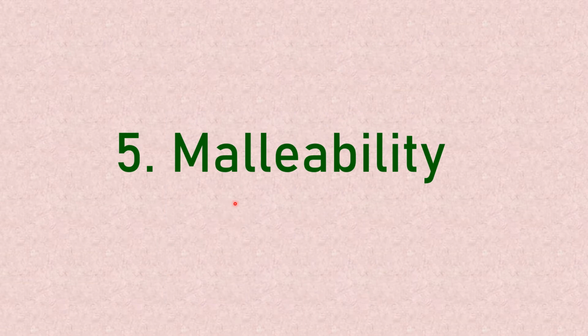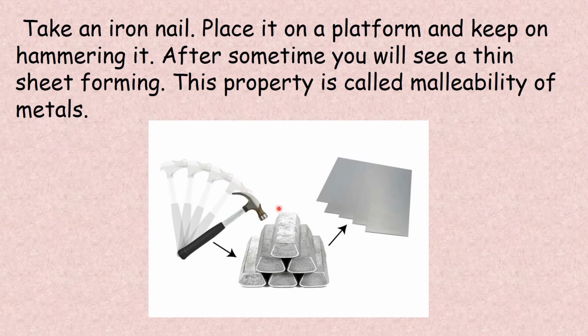Next property is malleability. So malleability means what? When we hammer any metal, we can get thin sheet. That property is called malleability. So take an iron nail, place it on a platform and keep on hammering it. After some time, you will see a thin sheet forming. This property is called malleability of metals. Is it clear? Malleability means we can get thin sheet from metals after hammering.